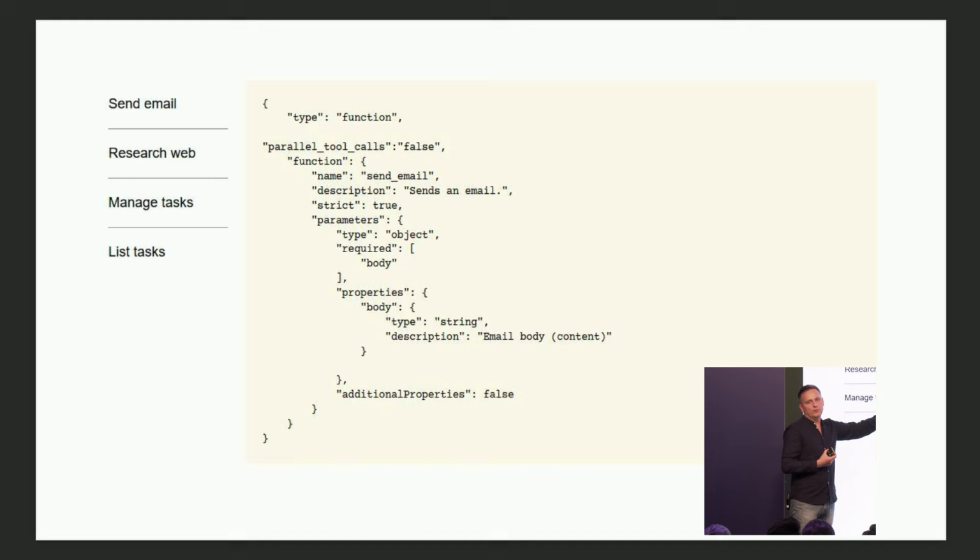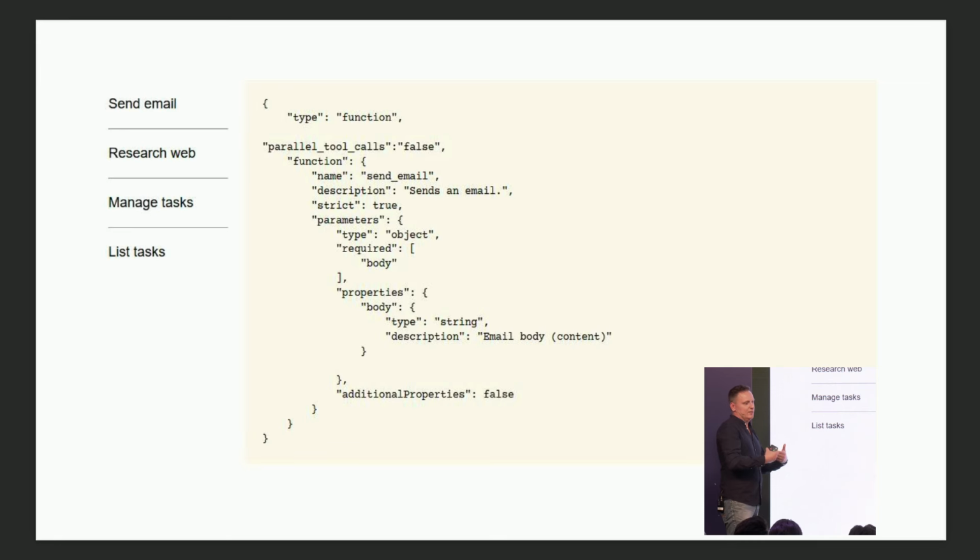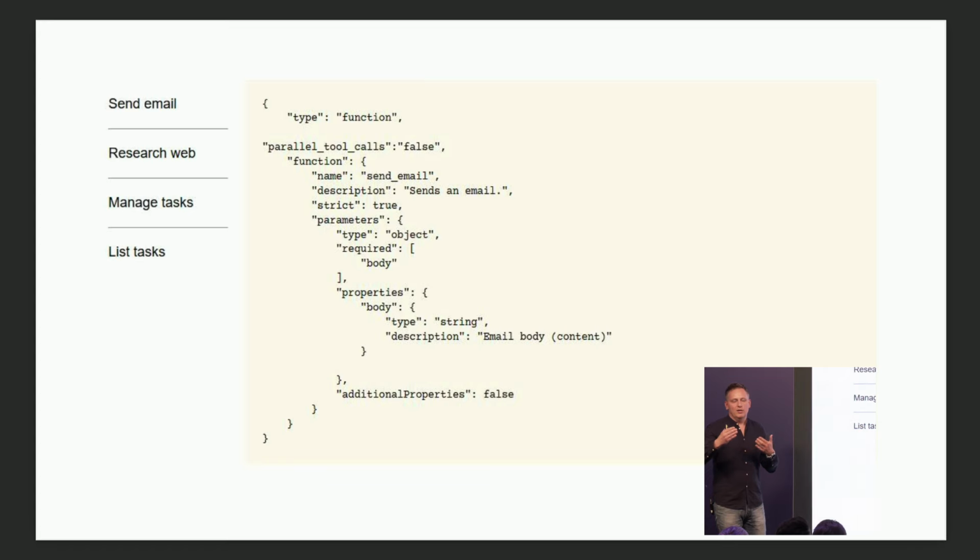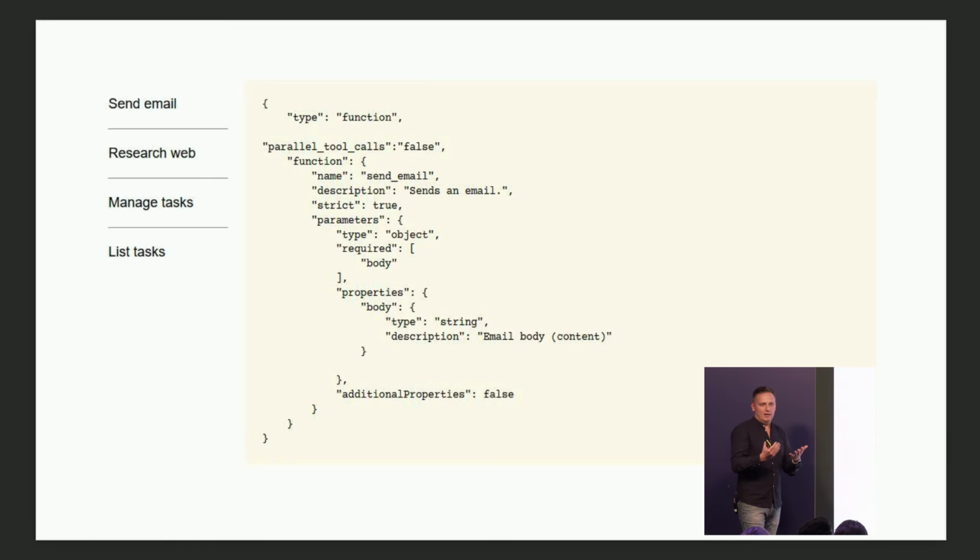This is how we describe a tool. And when we call OpenAI, when we call the LLM, we just send it a list of tools, a list of JSON. So this is an example of a tool. This agent will be able to send emails. But the thing is that the agent cannot perform sending emails. It doesn't have the ability of sending emails. The agent can, based on our prompt, based on our question, decide if it needs to send an email and respond to our application that it wants to use this tool.